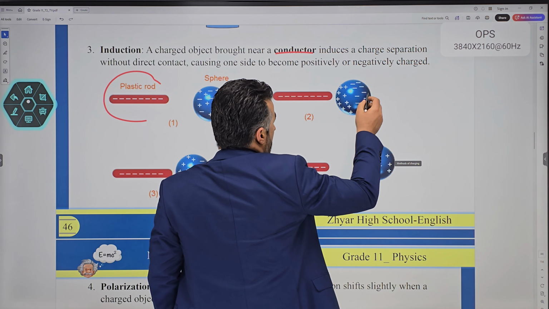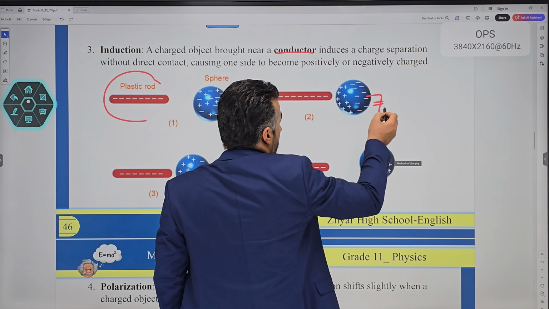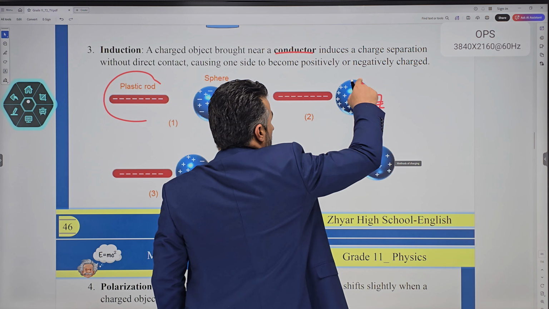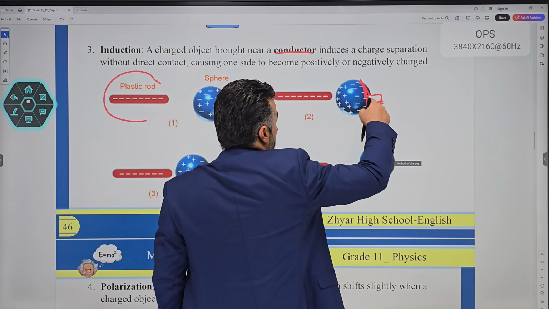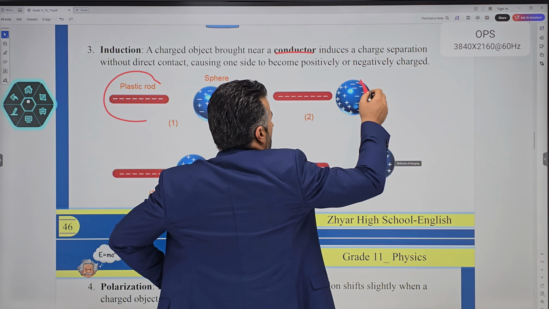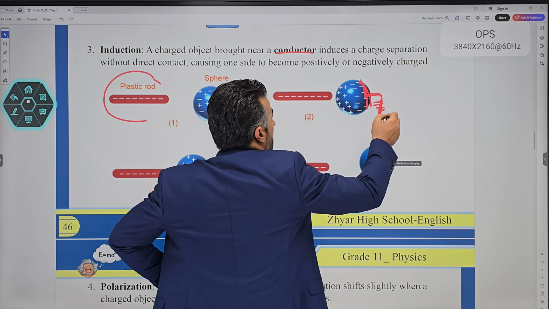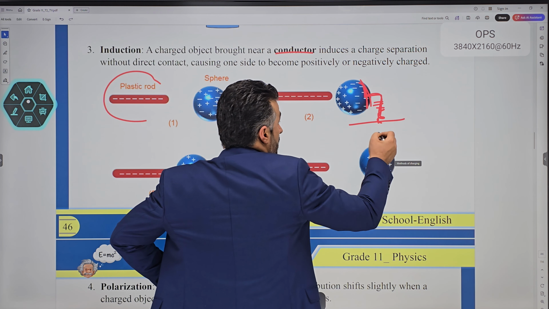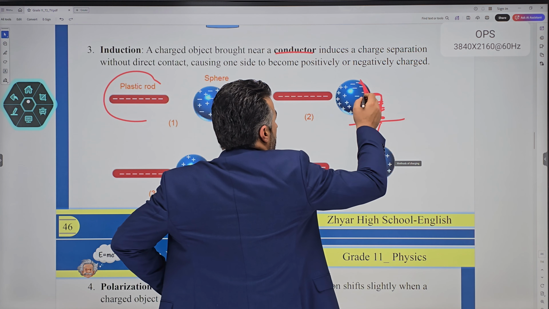So the next thing is that we connect a wire, because these are all electrons, so once you connect a wire, now they're going to move to the earth. We call this process earthing.